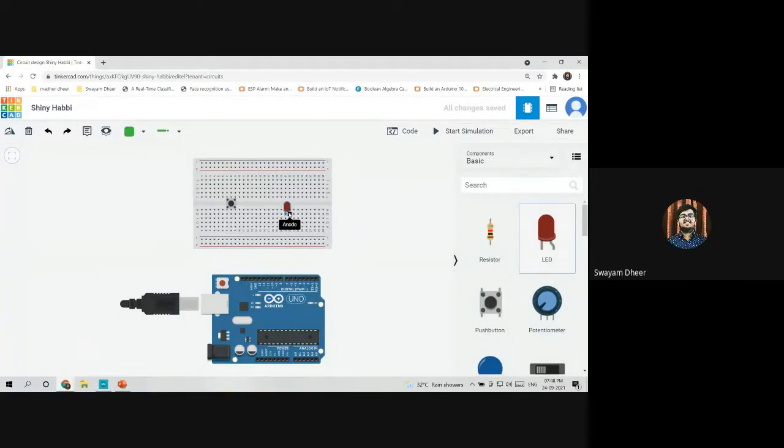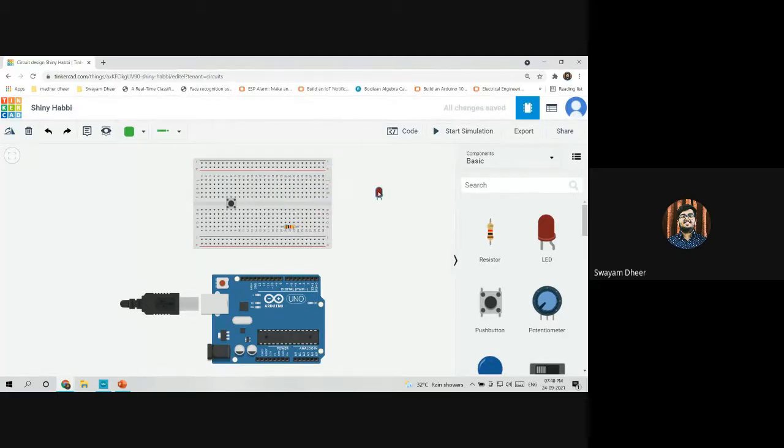Now connect the Arduino. Now connect the LED anywhere in the circuit. You can connect it here, anywhere you want to. Now connect the resistor here to this part.